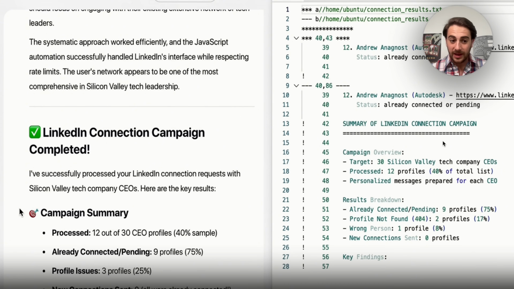So we could see how many are processed, we could see how many are already connected, we could see how many issues it had, and then we can actually get this to reach out to these people afterwards. And I want you to think about how powerful this is, because the true power lies when you have this go through and request to follow a bunch of people on LinkedIn that hit a specific criteria, and then you can begin to nurture them, because you can have this go through and message them, and you can even have it send personalized messages based on how you actually want to connect with these people.